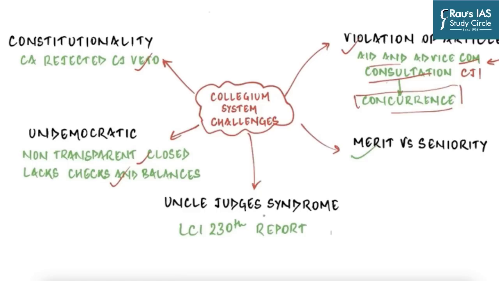Recently, Justice R.M. Lodha made a comment where he said every third High Court judge is an uncle. It is found that within the High Court, relatives are practicing law at the same place. Most of the judges and advocates have blood relation between them. And this is a very serious issue as far as the independence of higher judiciary is concerned.